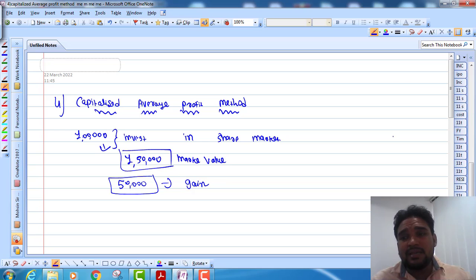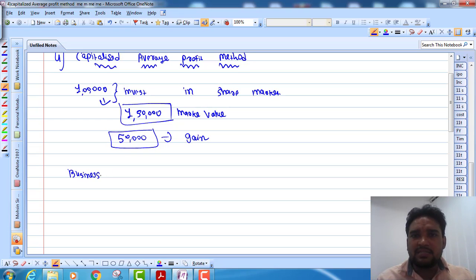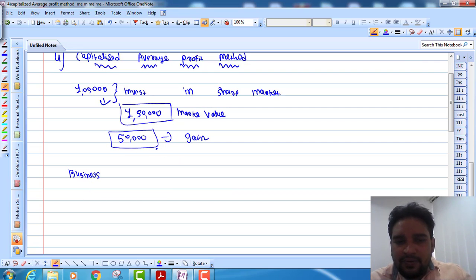Now the same concept we will apply in the capitalized average profit method. In business, you invest 1 lakh rupees, and after some time it becomes 1,50,000. So that 50,000 is your goodwill, right?